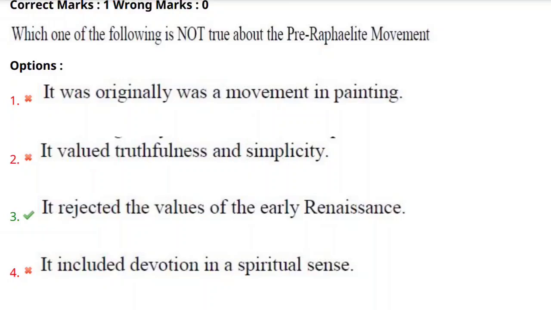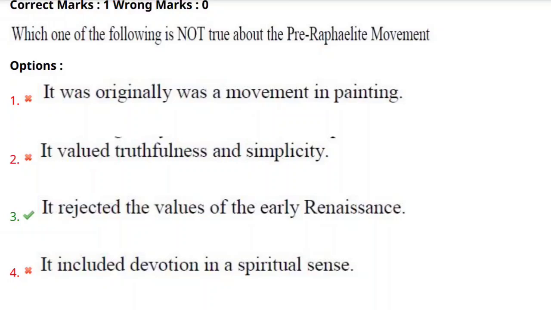You will get questions like: to which period was the Pre-Raphaelite Brotherhood related? That is the Victorian period. In which century? The 19th century. In which year did the movement start? 1848. The members of this movement were Dante Gabriel Rossetti, William Holman Hunt, and John Everett Millais.